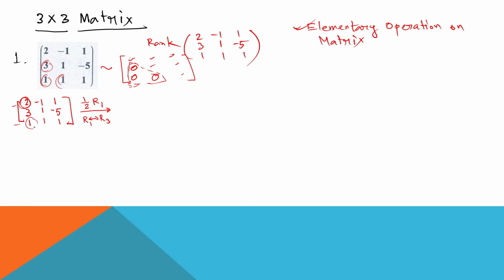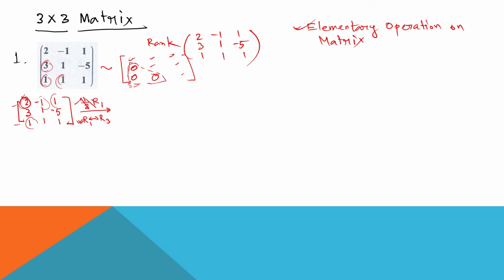So if I replace row 3 with row 1, this element will be equal to 1, because the entire row 3 will be replaced with row 1. You can apply any one of the methods. I am applying the second one. Why? Because if I multiply with half, these two elements will be fractional. So to avoid any fractional element, I am using this one.